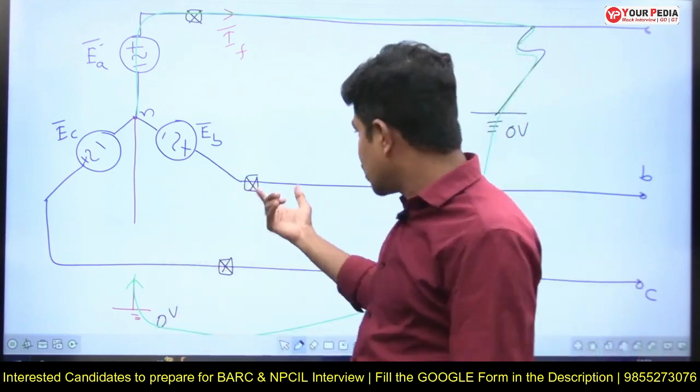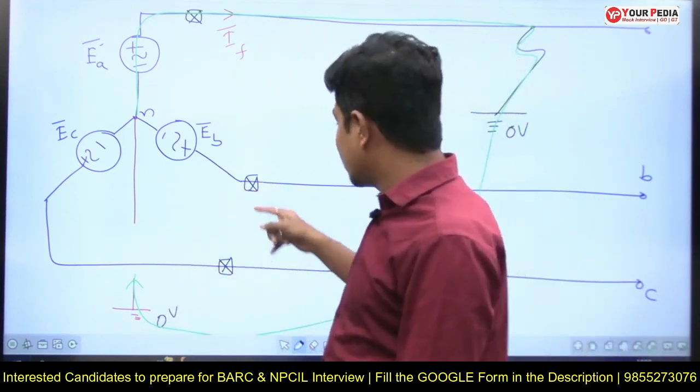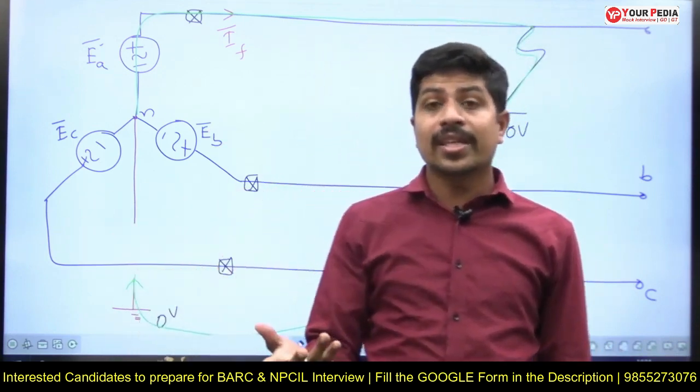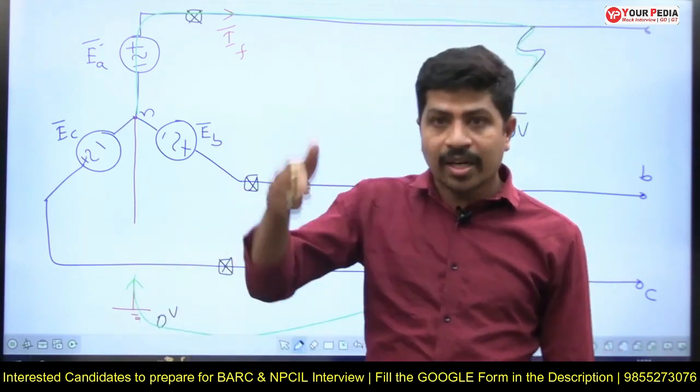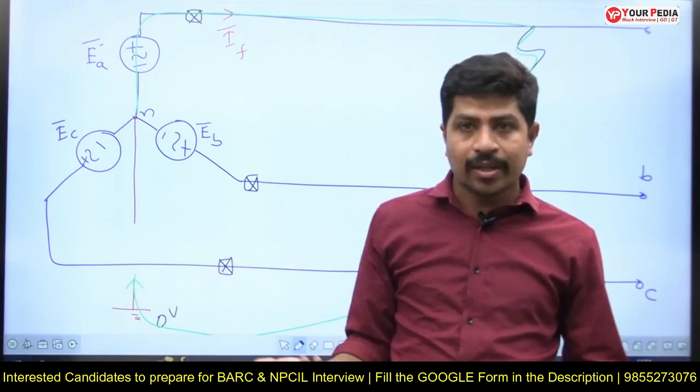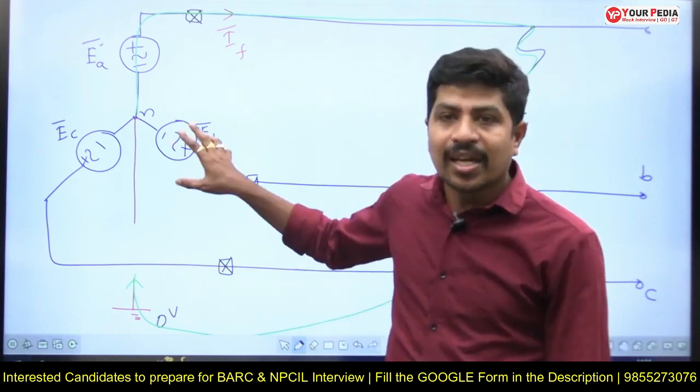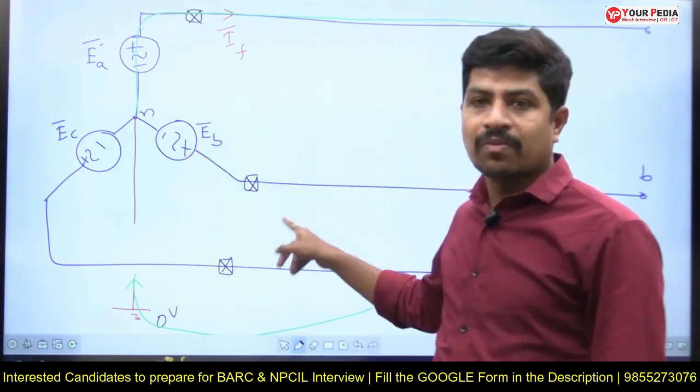If you answer him, sir, that as the neutral of the generator is not grounded, no fault current is flowing, then he will say that though a fault has occurred, fault current is not flowing. It's an advantage, no fault current, but it is not an advantage. Why, sir? Till here everyone can understand. There is no closed path for the flow of fault current.